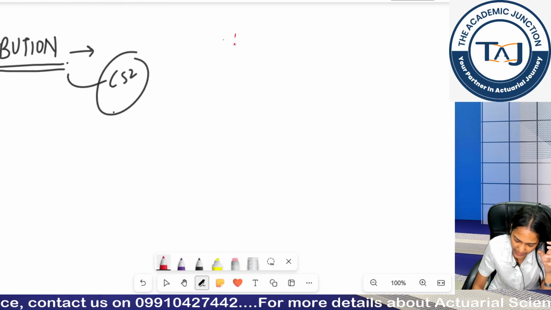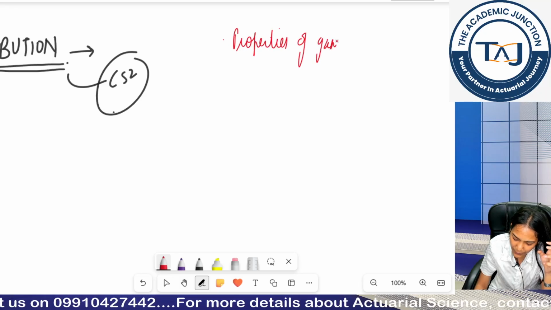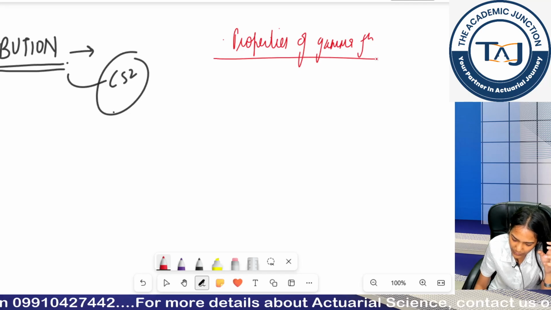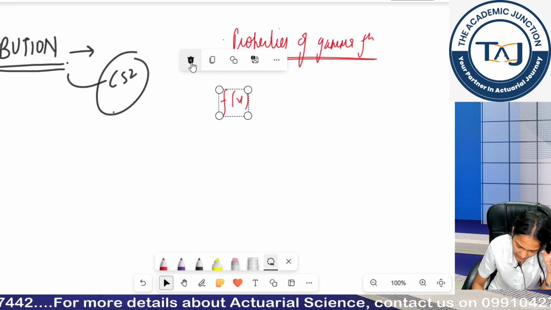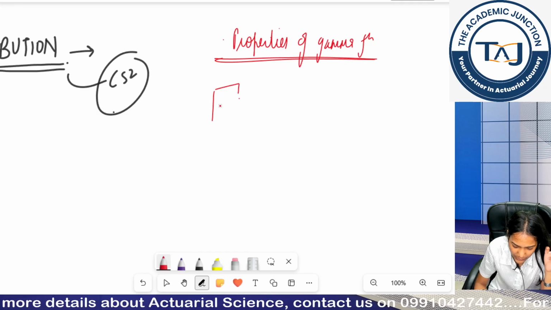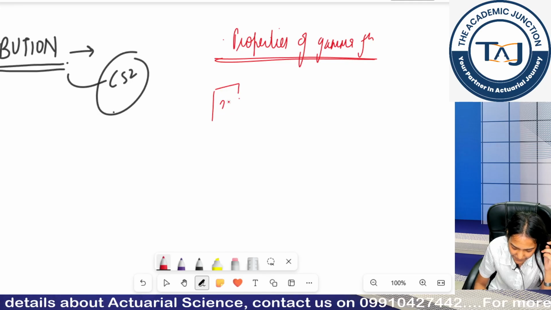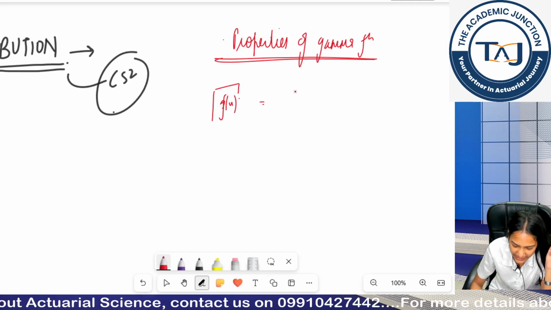So note down the heading, properties of gamma function. So basically my gamma function is given as, this is my gamma sign.